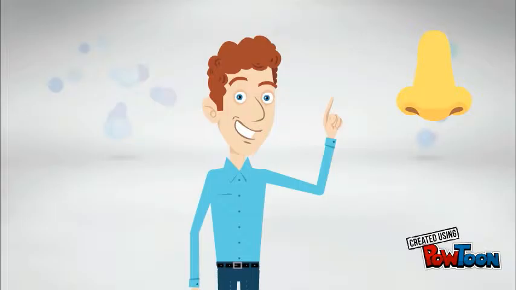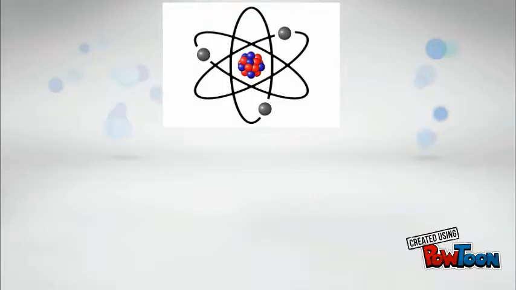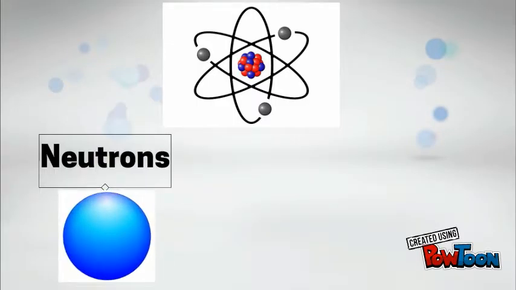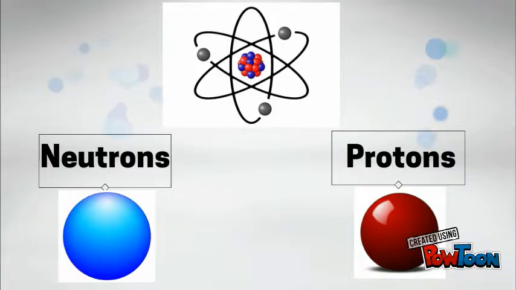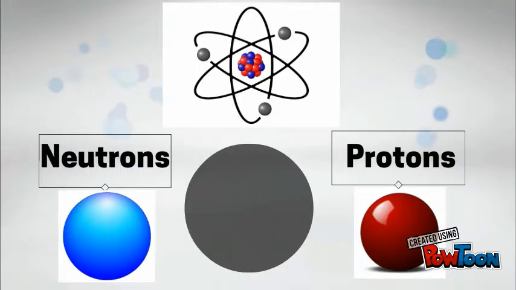But maybe you're thinking, what are they? How do they look like? Of what are they composed? Well, let me tell you. The most common way to represent them is this one. The ball that is in the center is called nucleus, but I will explain you all. The blue balls are the neutrons, the red balls are the protons, and the gray balls that are on the outer shells are called electrons.